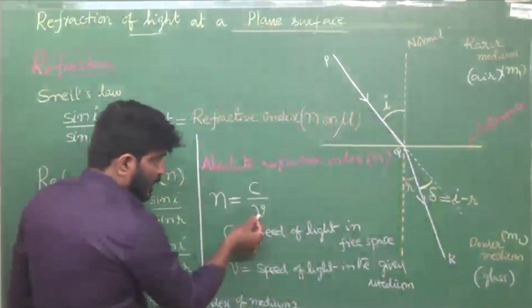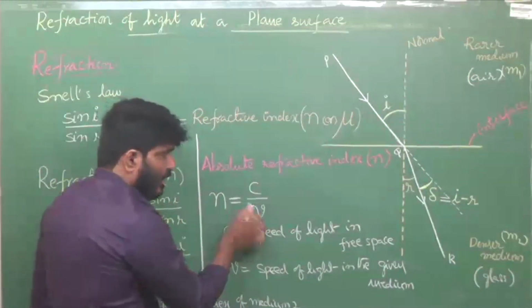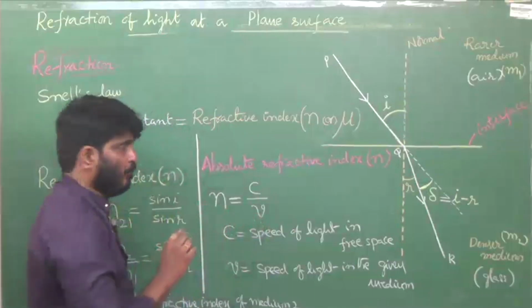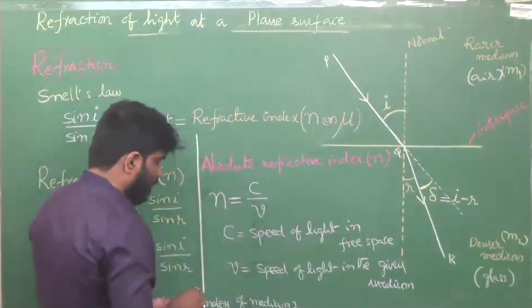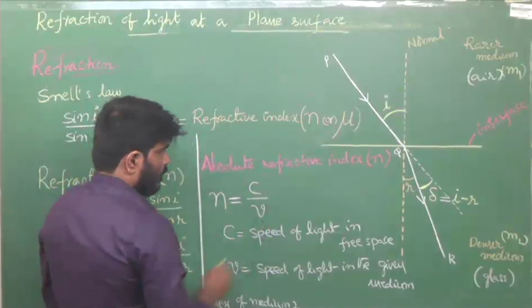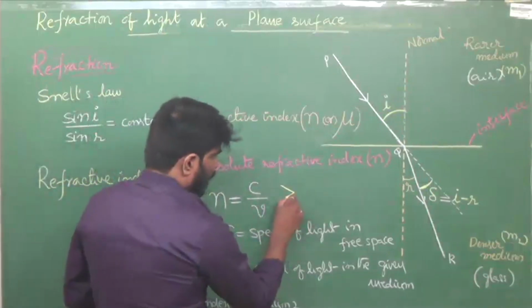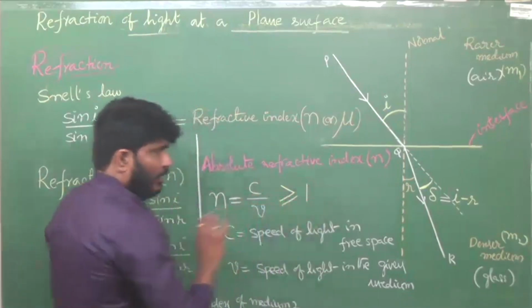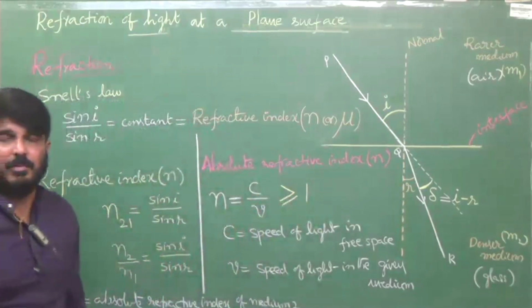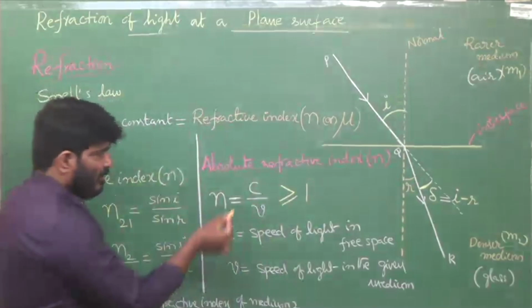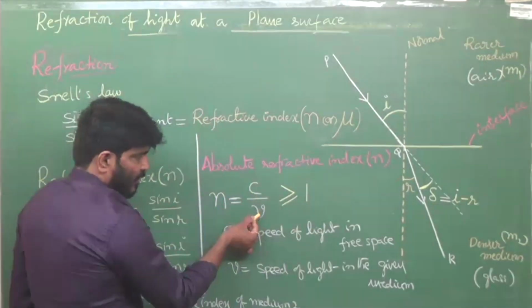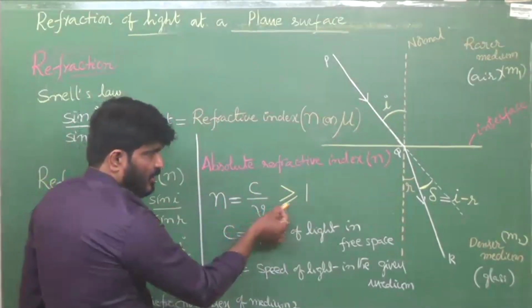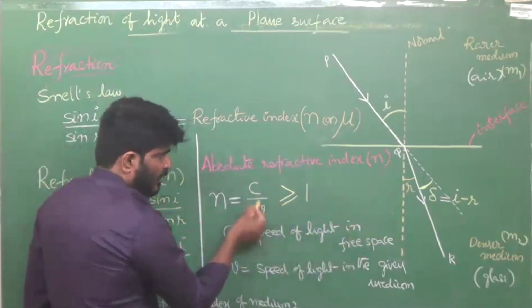That's why it can be C, but it cannot be greater than C. That is the reason why this N value, absolute refractive index, is always greater than or equal to 1. It is never less than 1, remember. Why? Because C is always greater than V. But if you consider air, it may be equal. C by C, you will get 1.